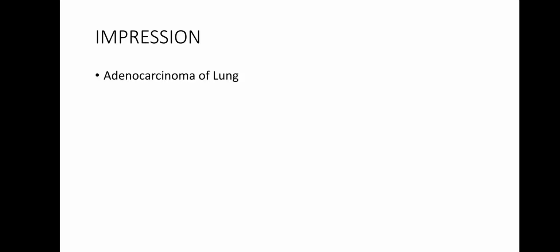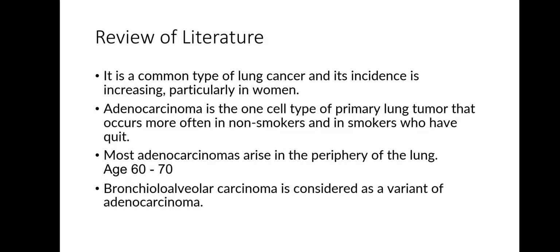Impression: adenocarcinoma of lung. Review of literature. It is a common type of lung cancer and incidence is increasing, particularly in women. Adenocarcinoma is the one cell type of primary lung tumor that occurs more often in non-smokers and in smokers who have quit. Most adenocarcinomas arise in the periphery of the lung. Mean age of presentation is 60 to 70. Bronchoalveolar carcinoma is considered a variant of adenocarcinoma.